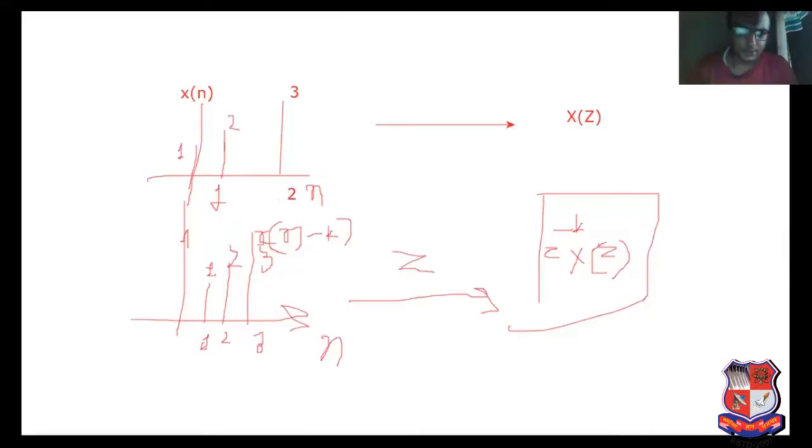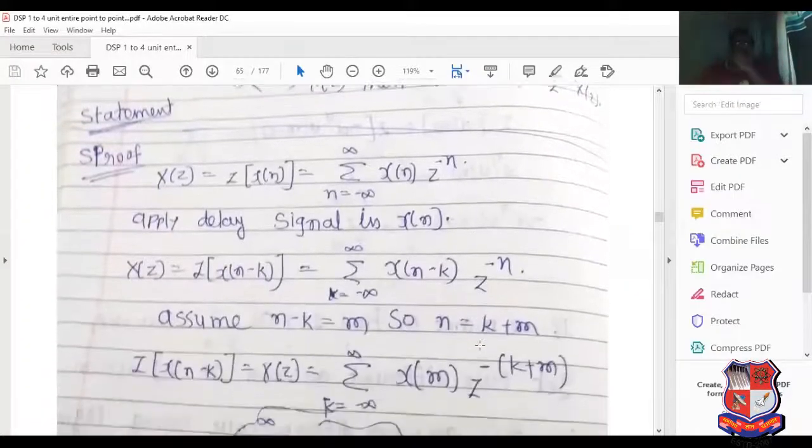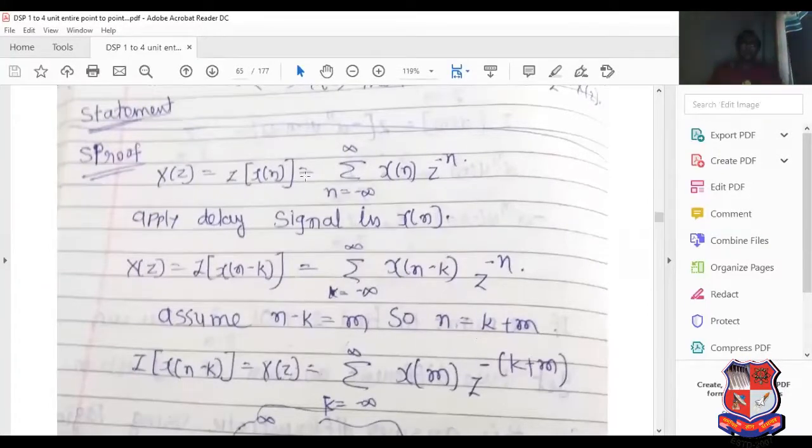How it is proved, that I have discussed here. See this. It is the Z transform property. Z transform of x of n equal to summation from minus infinity to infinity of x of n z raised to minus n. Now apply the delay signal.